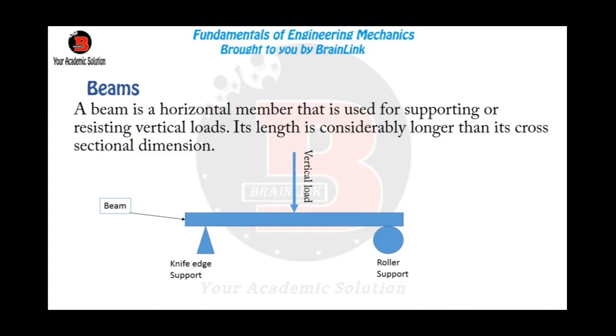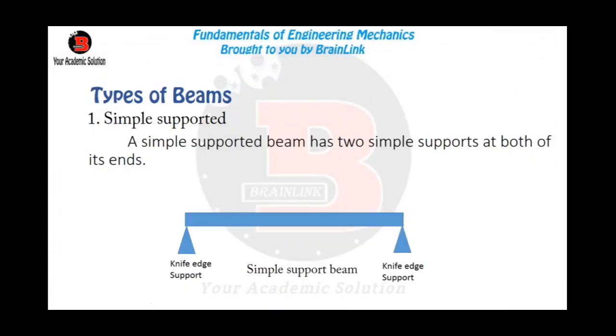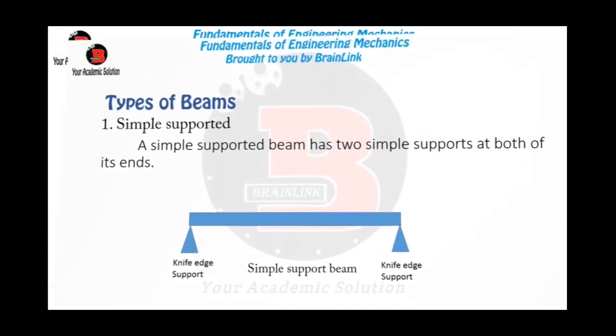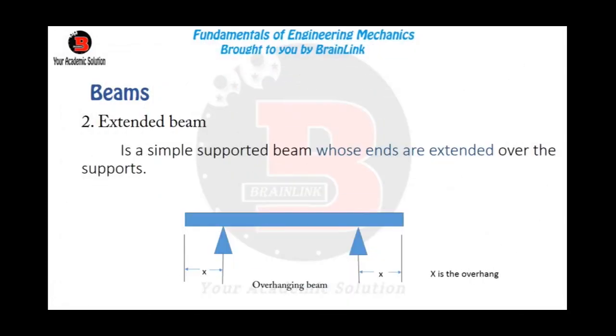Types of beam: we have a simply supported beam. This is the type of beam that has simple supports at both of its ends, while an overhanging beam is a simple beam whose end extends over its supports.